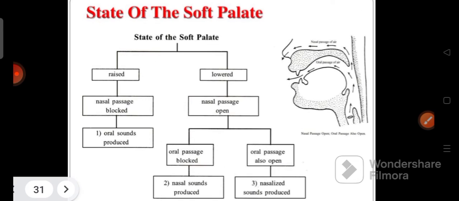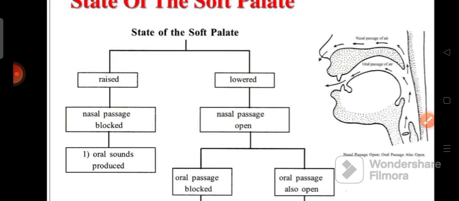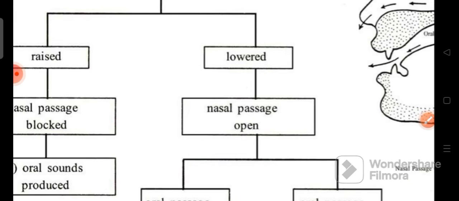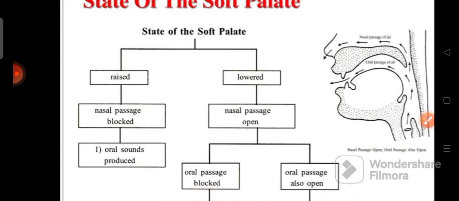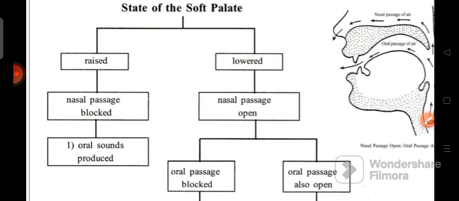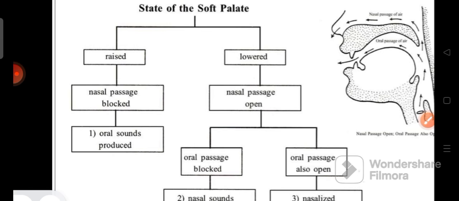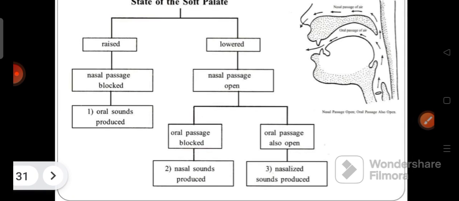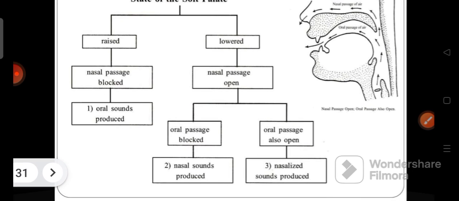You can see the state of the soft palate. There is a raised soft palate and a lowered soft palate, with the nasal passage blocked and the nasal passage open. When the nasal passage is blocked, oral sounds are produced. When the nasal passage is open, the oral passage can also be open, so both happen.